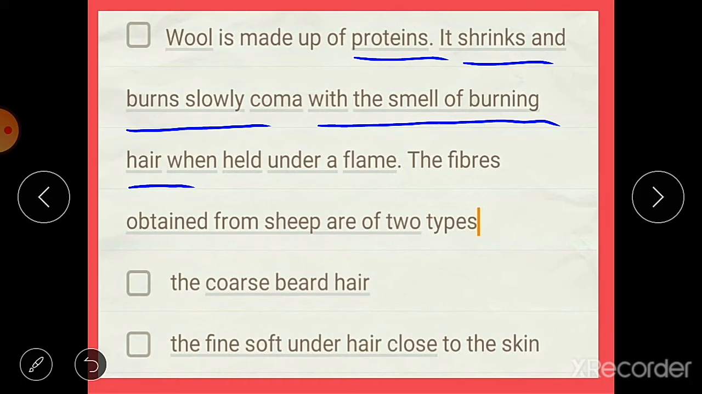The fibers obtained from the sheep are of two types: coarse beard hair and fine soft under hair close to the skin. These are the two types of fibers that we obtain from the sheep, and the woolen fibers are produced from the fine under hair.